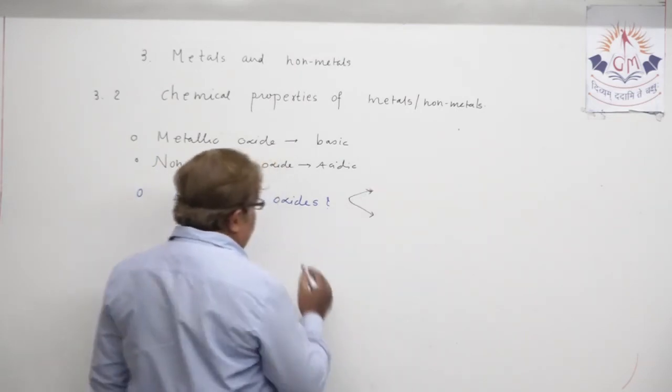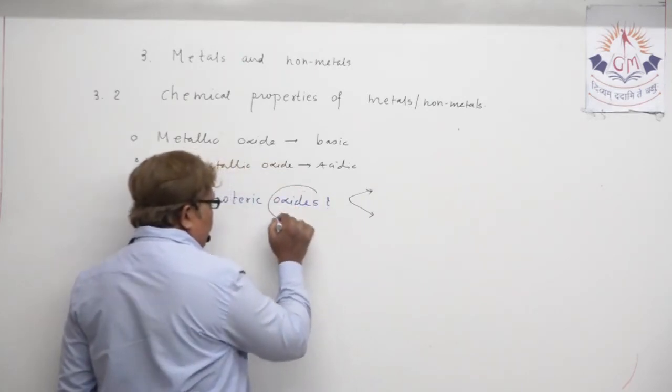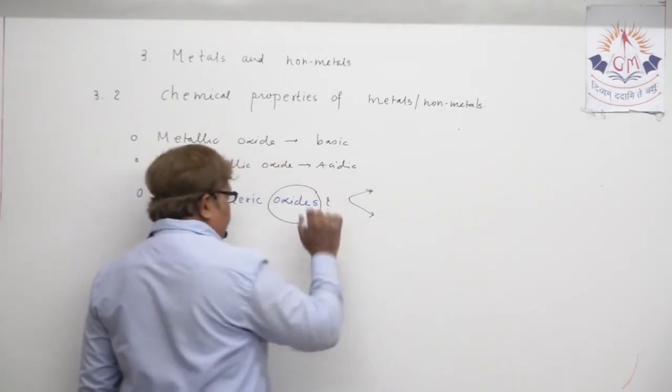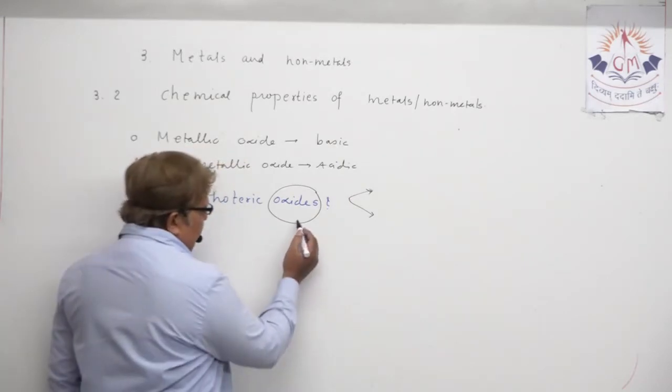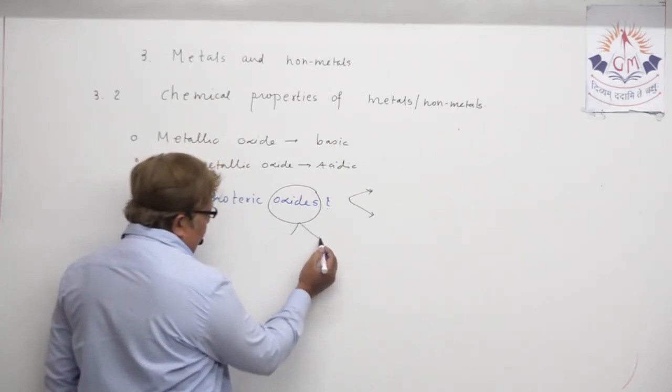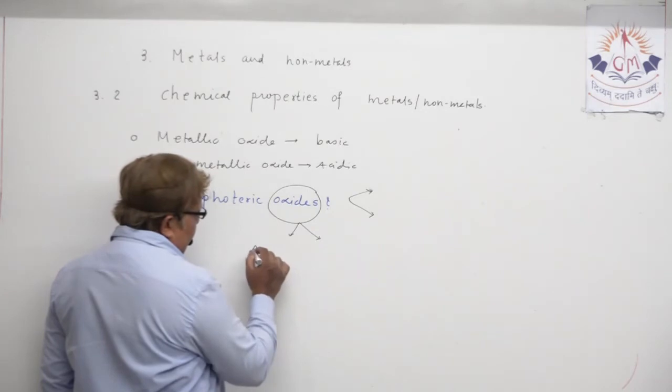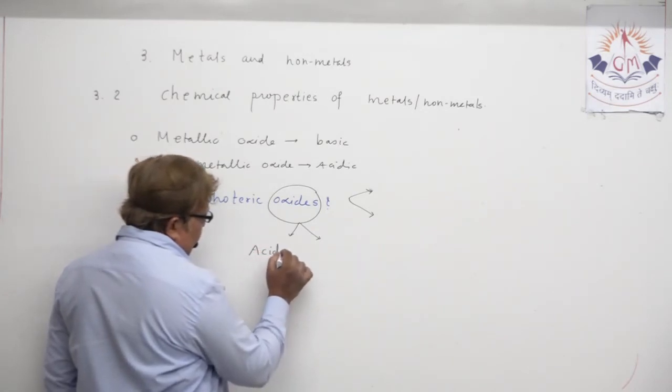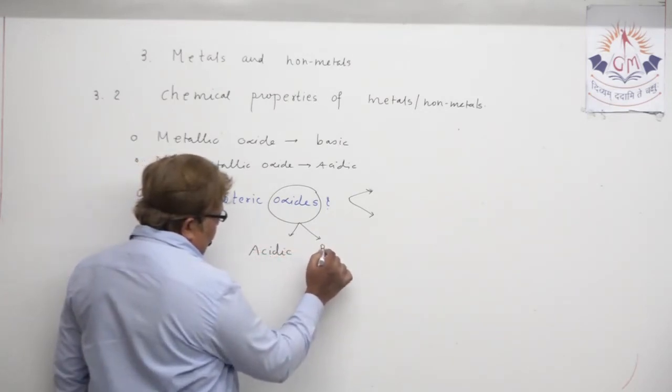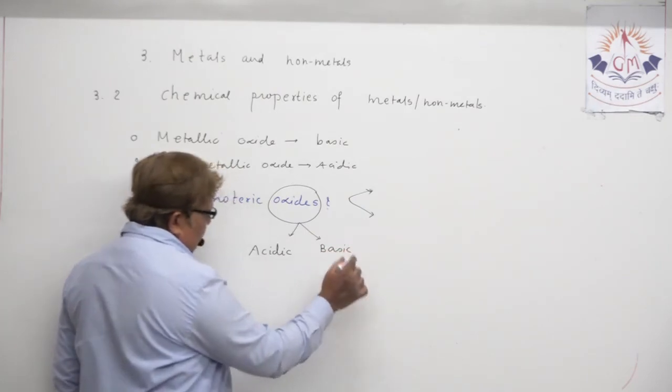Amphoteric oxides are those oxides which possess both types of nature, acidic nature as well as basic nature.